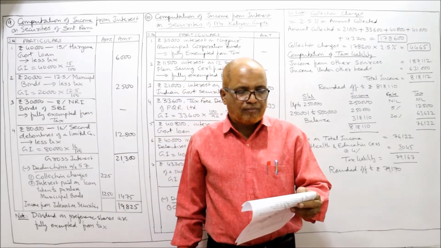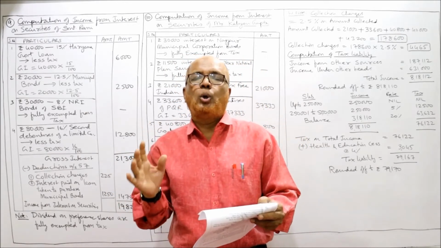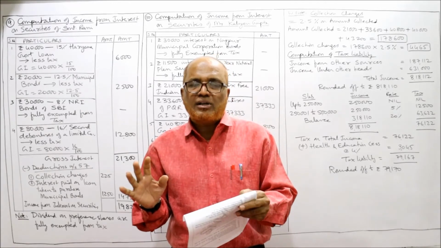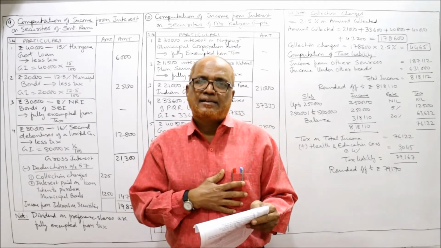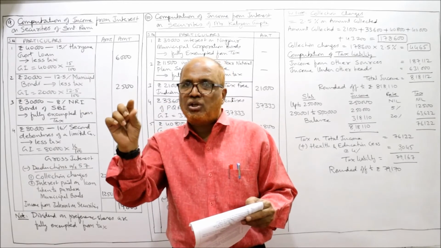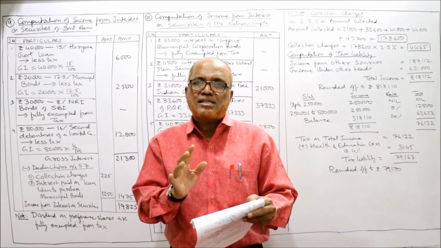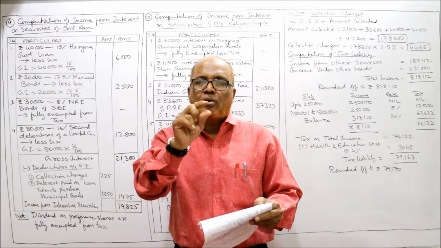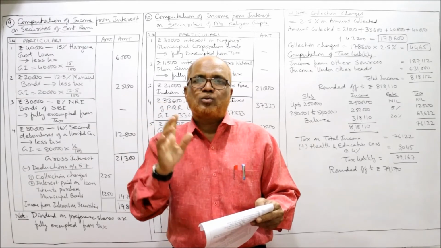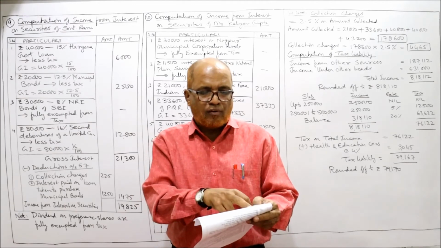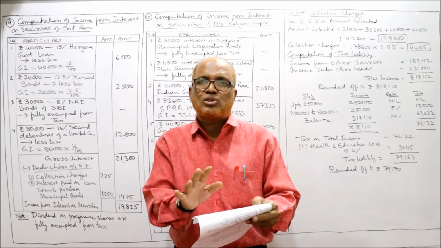Rupees 40,000, 15% Haryana government loan. Nothing is given, so it is less tax. If tax free is not given, we assume it as less tax. For less tax, only one step: gross interest is equal to face value into rate by 100. Face value 40,000 into 15 by 100, that's all.